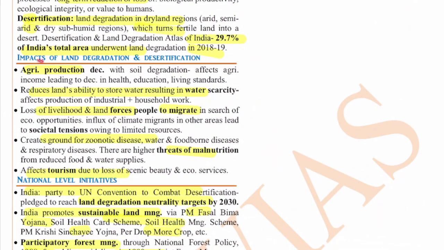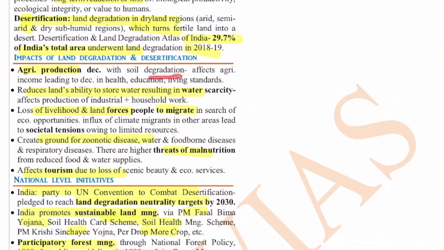So the first is agricultural production decreases with soil degradation. It affects agricultural income, leading to a decrease in health, education and living standards. It reduces the land's ability to store water, resulting in water scarcity. It affects the production of industrial and household work. The loss of livelihood and land forces people to migrate in search of economic opportunities.